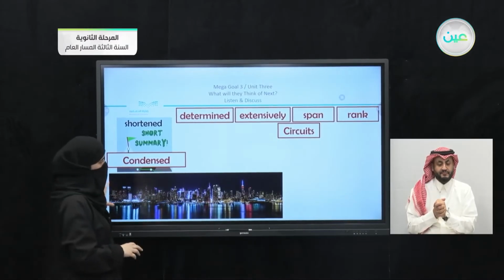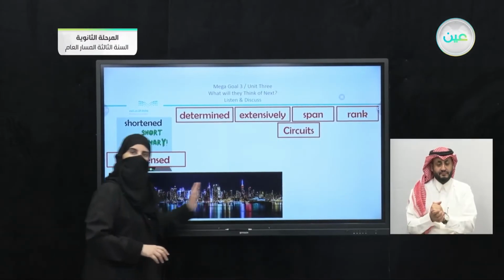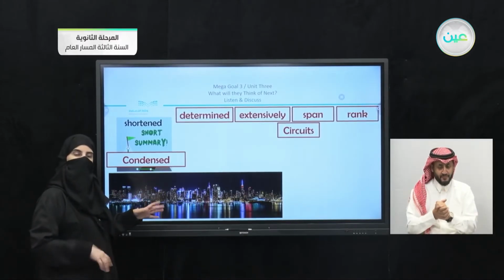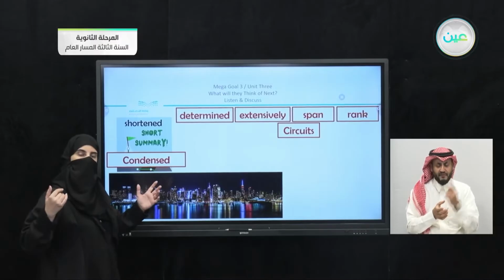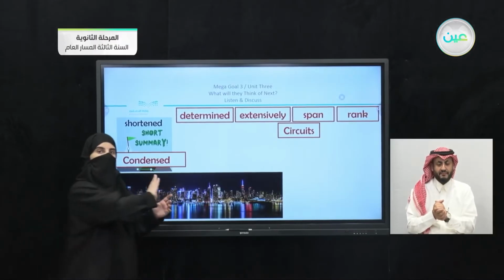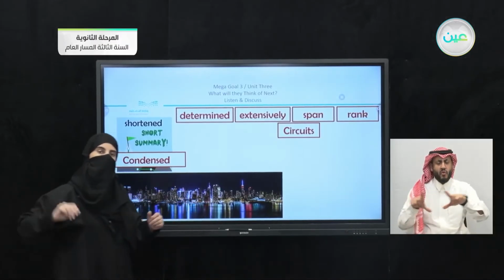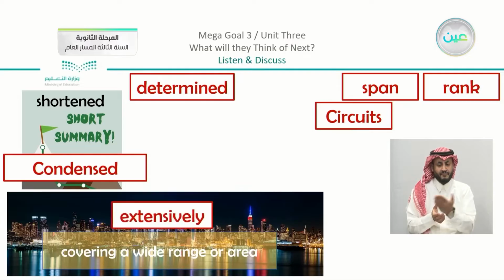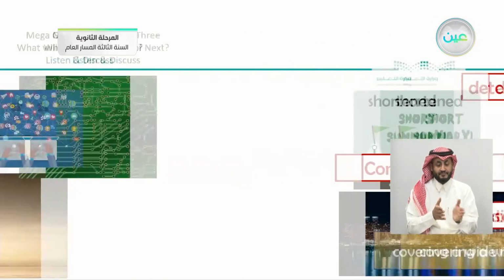Now here, in this picture, you can see that it is from a wide image. Just think about it. Which word is it? If it covers a wide area, what do we say? That it is taken, covering a wide range or area, it is taken extensively. Yes, correct. Now moving on, we have the 4 words left.